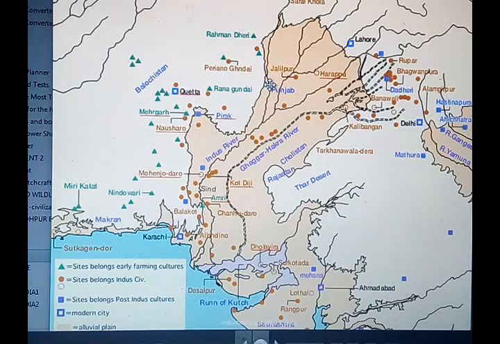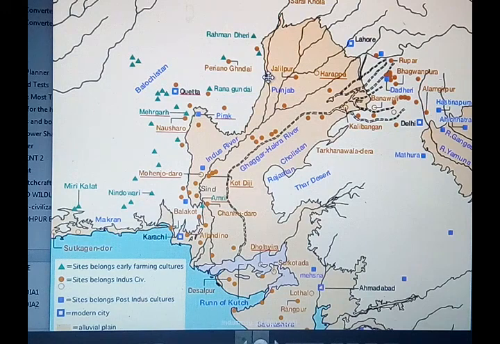All these things the people living in the Indus Valley developed. While in other civilizations, people were still having a rural setup. It was villages, big villages, small villages, but the idea of a city was not there.